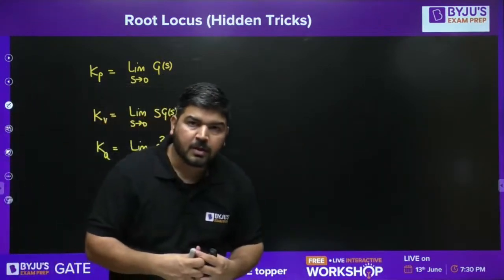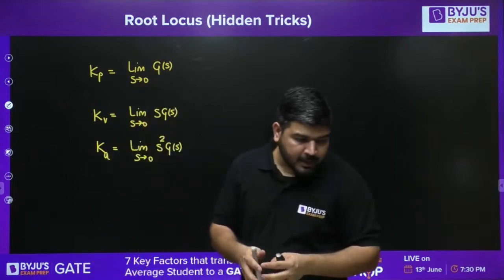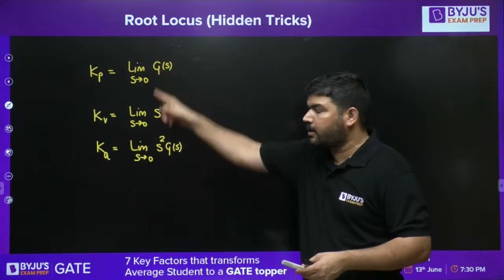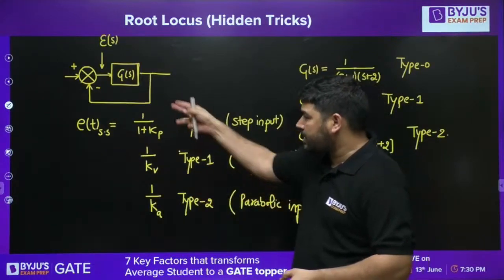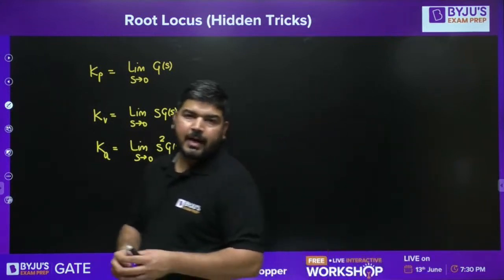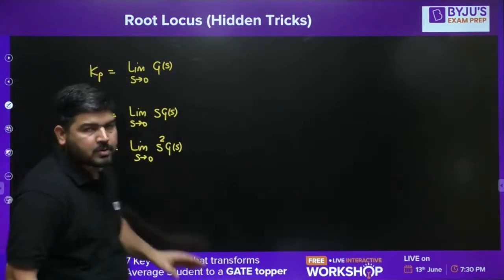Because it is necessary to calculate these. I mean, you should understand from Bode plot how to achieve these error constants. Once you get these error constants, you can easily calculate the steady state error. So let's try to understand how to calculate these error constants using Bode plot.